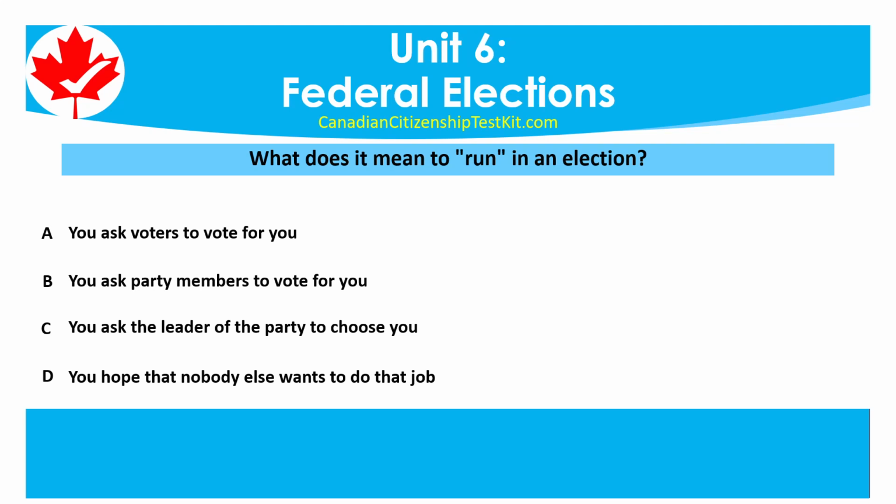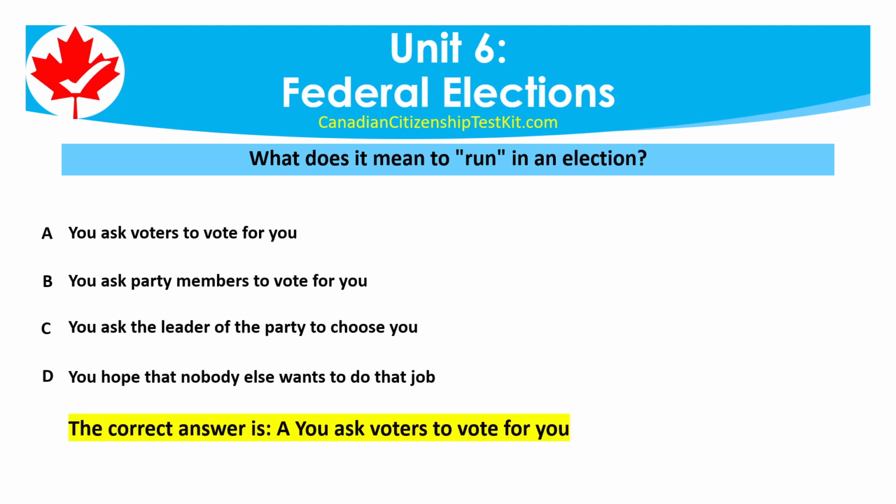What does it mean to run in an election? A. You ask voters to vote for you. B. You ask party members to vote for you. C. You ask the leader of the party to choose you. D. You hope that nobody else wants to do that job. The correct answer is A. You ask voters to vote for you.